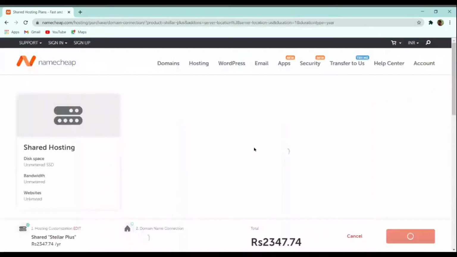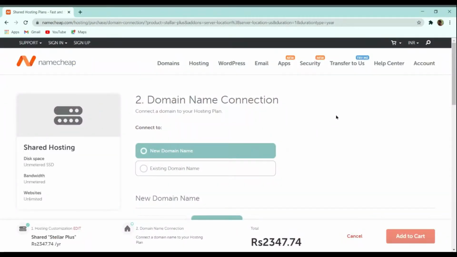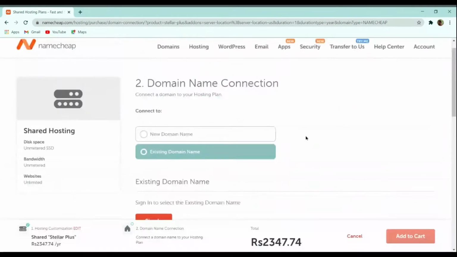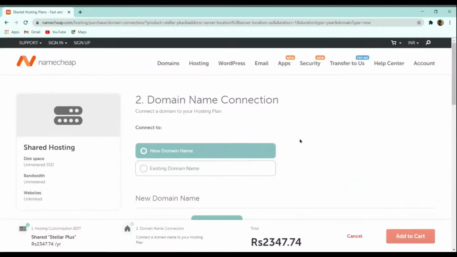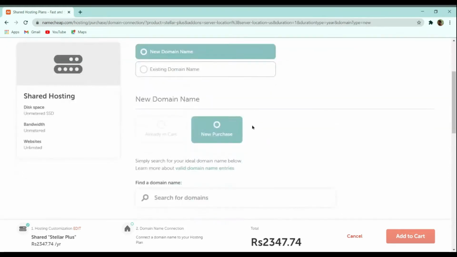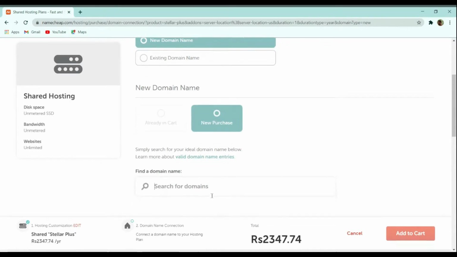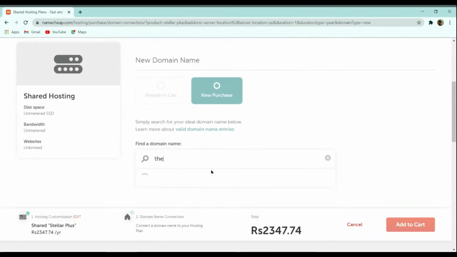After you select the Stellar Plus plan, you can see that it is asking you about the domain name. This is a free domain name you will get, so enter any domain name you wish to purchase in the box below, then select the domain name and click connect to hosting. If you have an existing domain name, you can also click on the existing domain name option. Let me type a demo domain name.